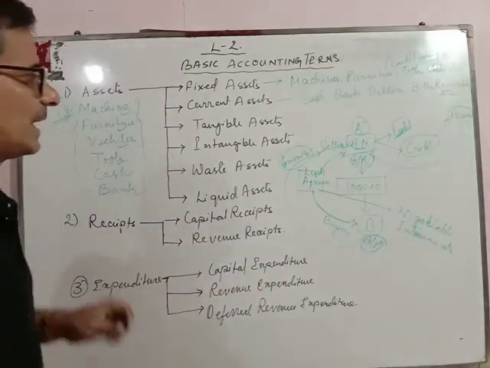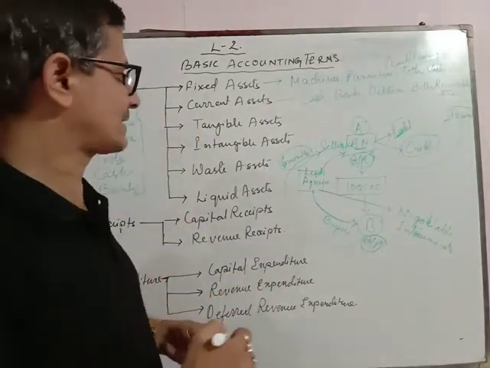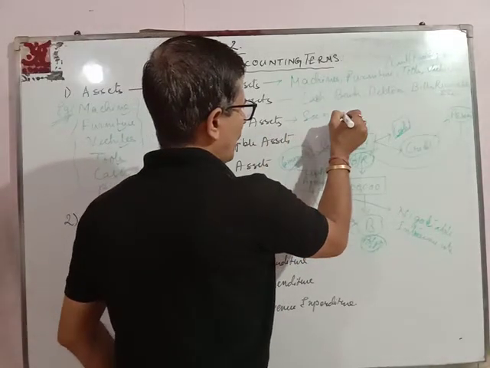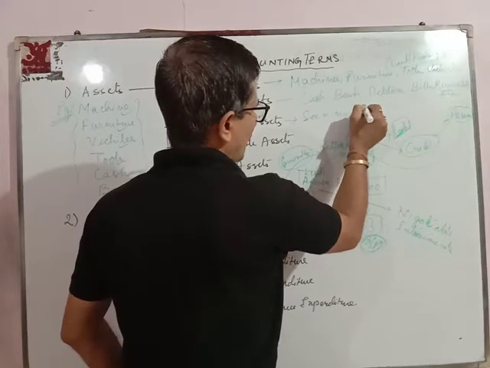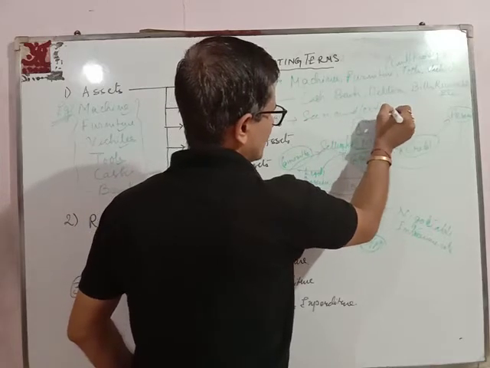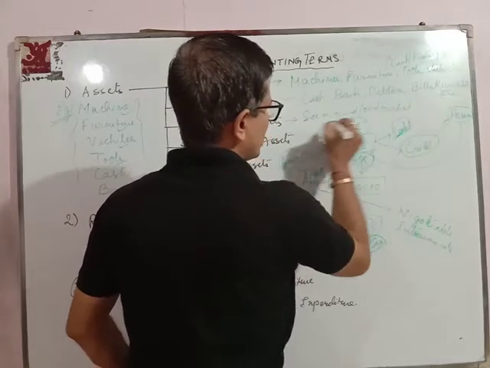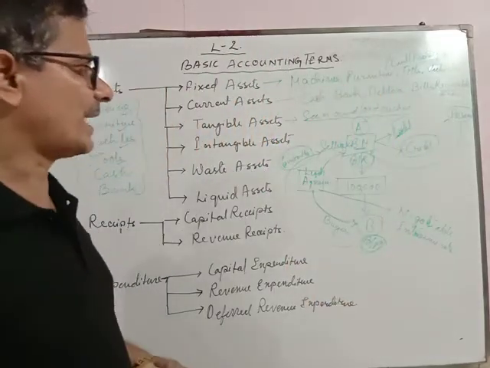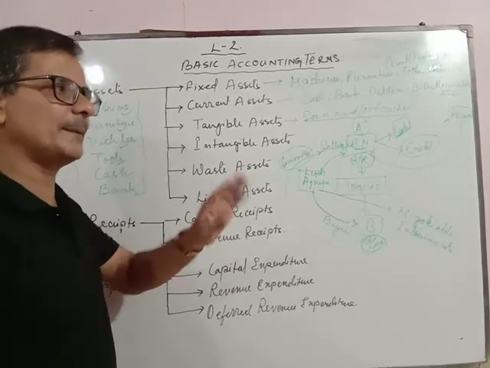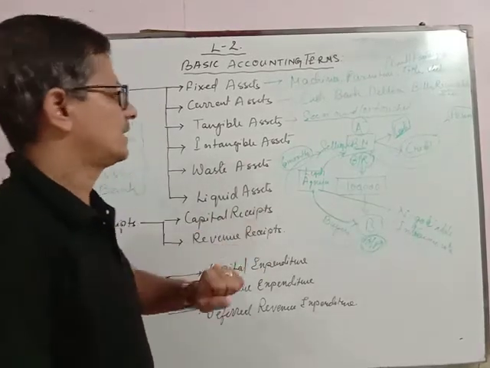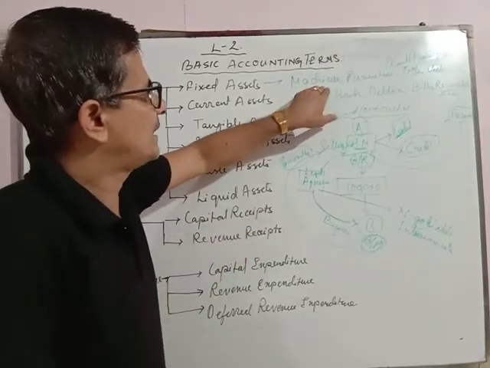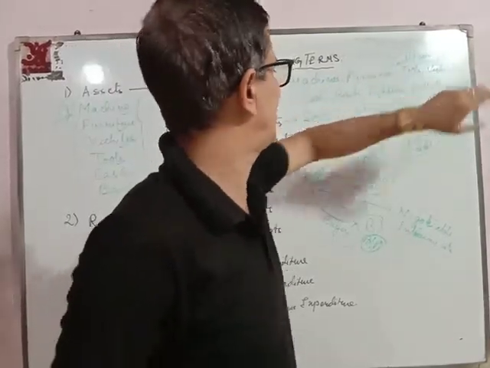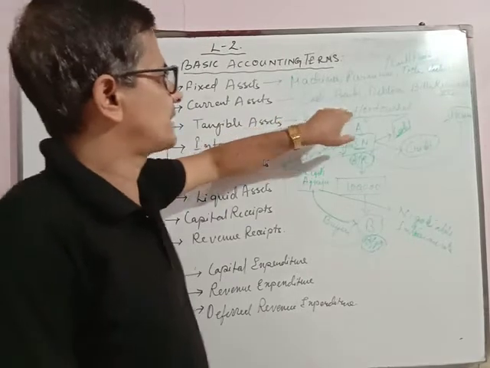Next is tangible assets. Tangible assets are those assets which can be seen or touched. For example, machines, furniture, plant, tools, vehicles, then cash.